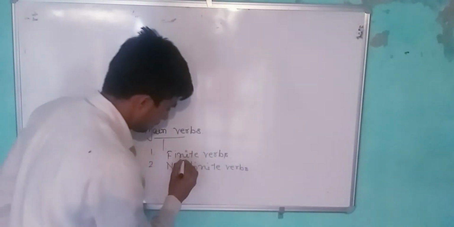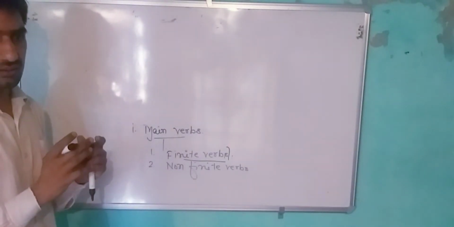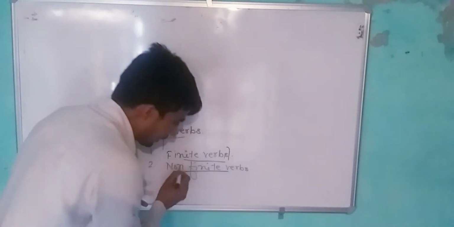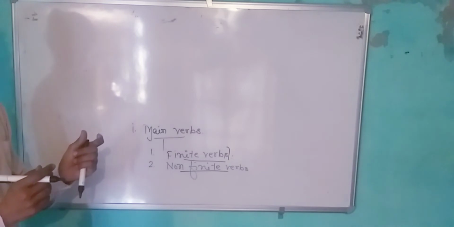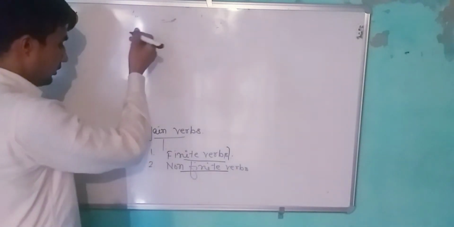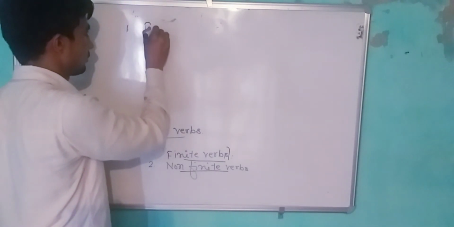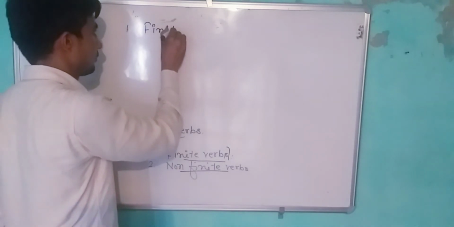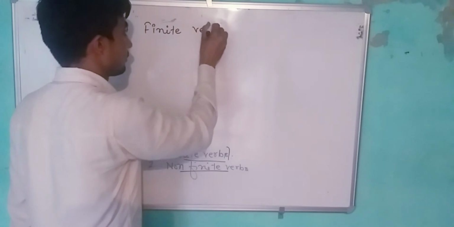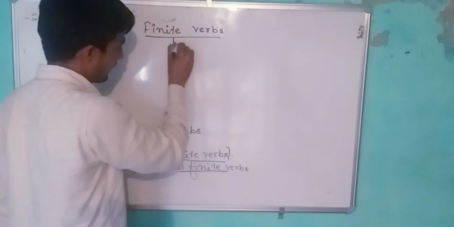Finite verbs are those verbs that are limited. There is a combination of some particular pronouns, and the non-finite verbs are unlimited verbs. There is no impact of the subject on these verbs. First, we will discuss finite verbs. In finite verbs, there are two types.